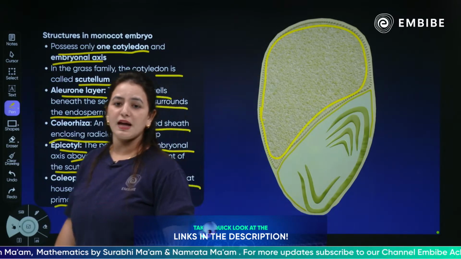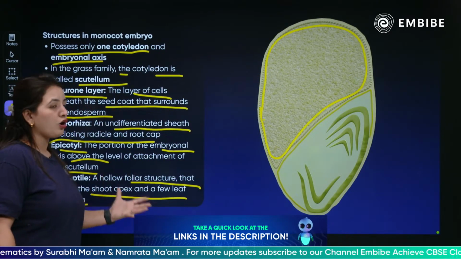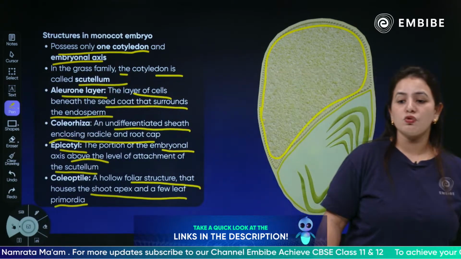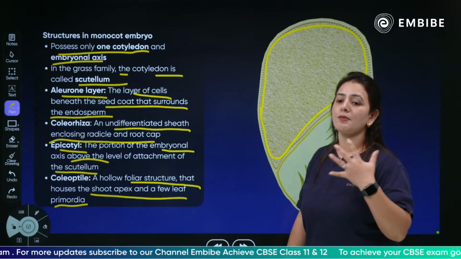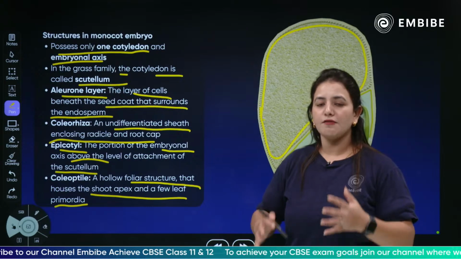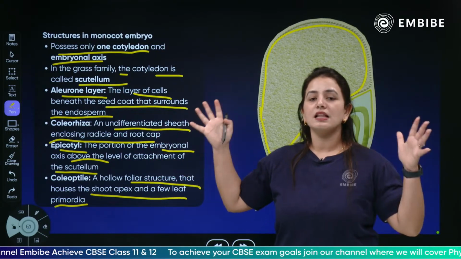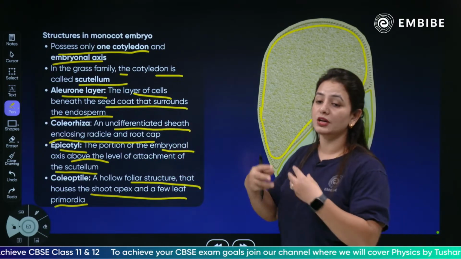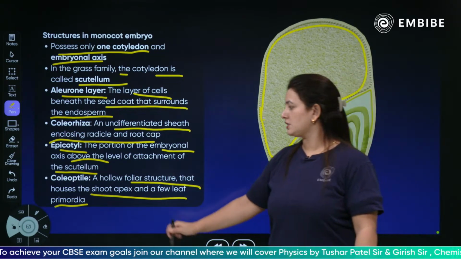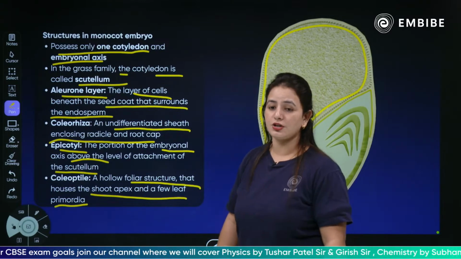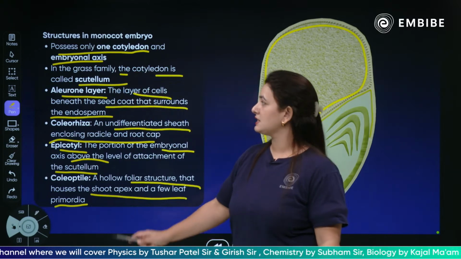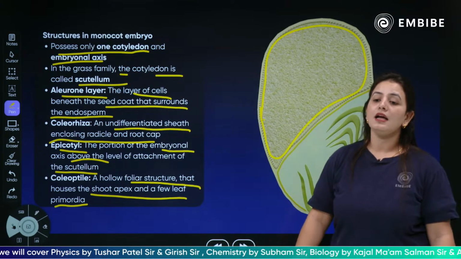What is a coleoptile? A coleoptile, children, is a hollow foliar structure. It will give rise to the shoot system and a few leaf primordia. What is a leaf primordia? Leaf primordia will give rise to the development of the leaves and the branches. That is how the leaf primordia will give rise to a shoot system. So children, this is how the coleoptile, which is a hollow foliar structure, houses the shoot apex and the few leaf primordia. And these are all the parts of the monocot embryo.